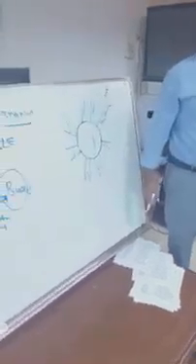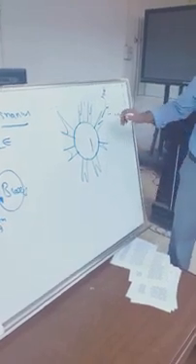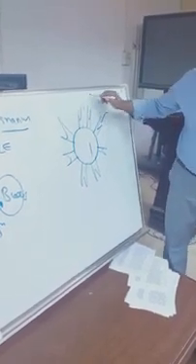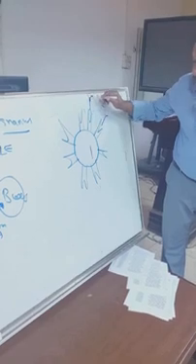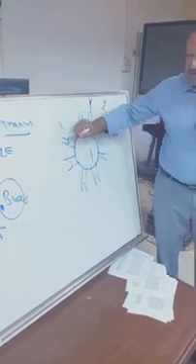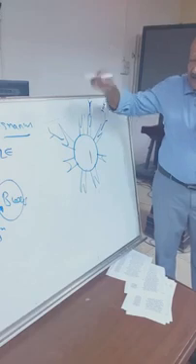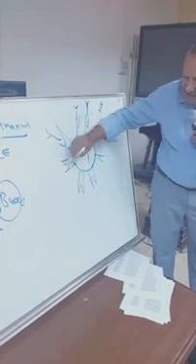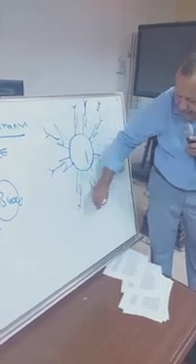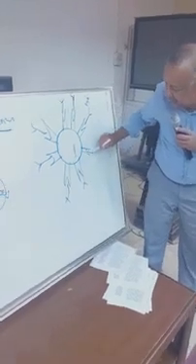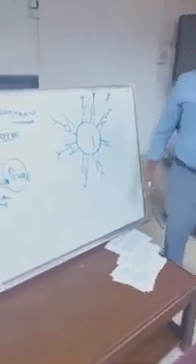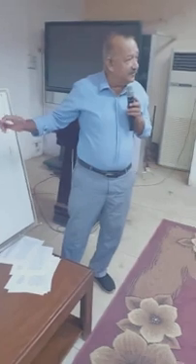These antibodies will bind through their Fc part to receptors on the surface of the mast cells. So these are IgE antibodies against the allergen. This is the first exposure.